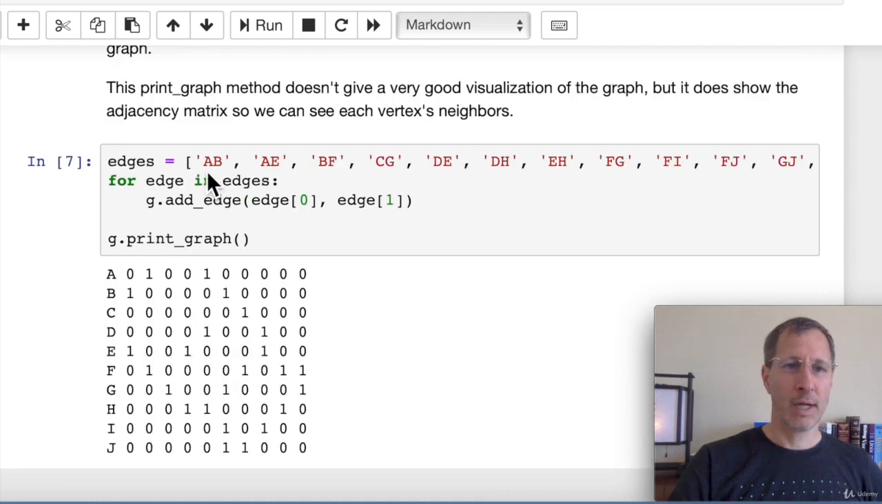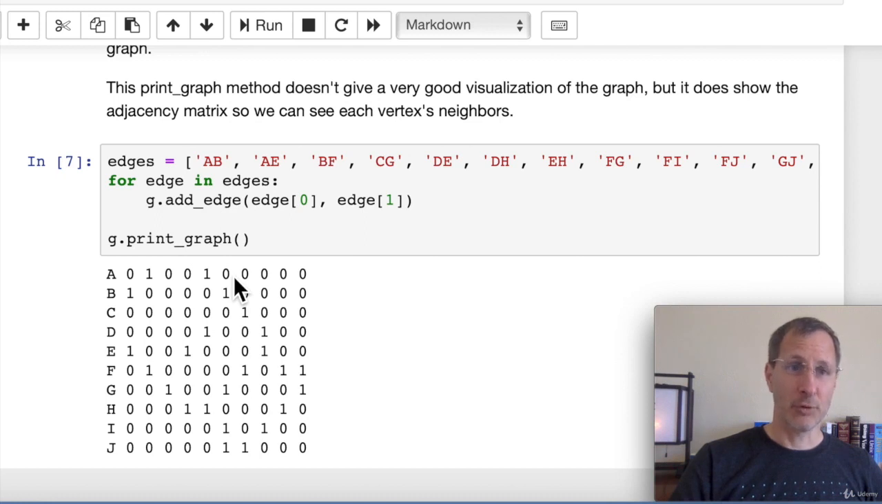And then to add an edge, I created a list of edges here. This is the same list we used in the other test code. For edge in edges, in other words, we're iterating through those edges. We add each edge one at a time. We pass into the add edge method 2 parameters. In this case, it would be the A and the B. So we're getting the left character and the right character. We're passing those in as the attributes. And then when we print out the graph, we see what this looks like.